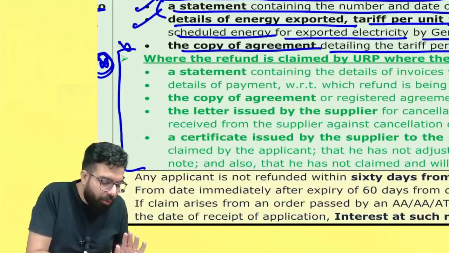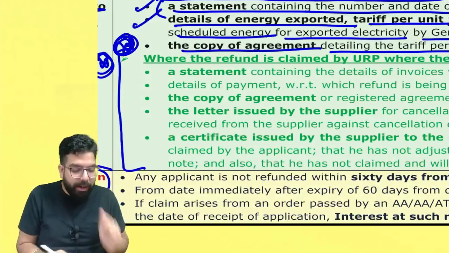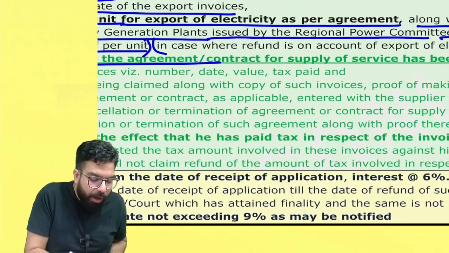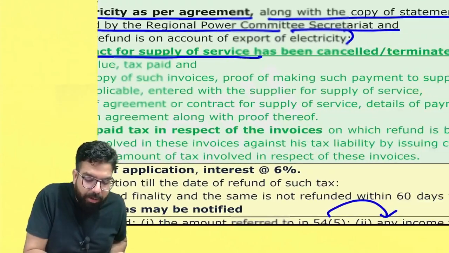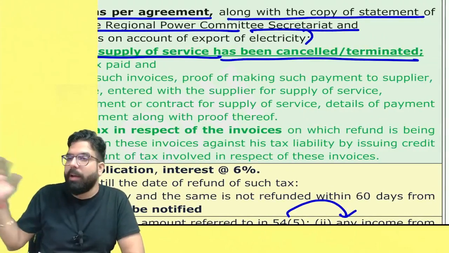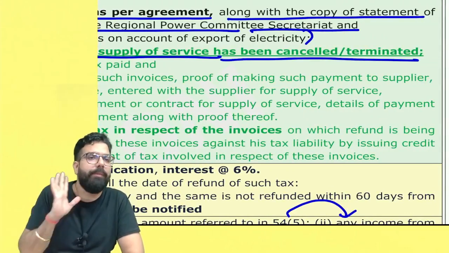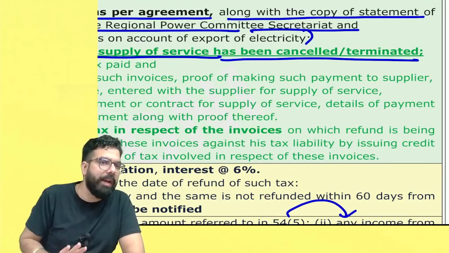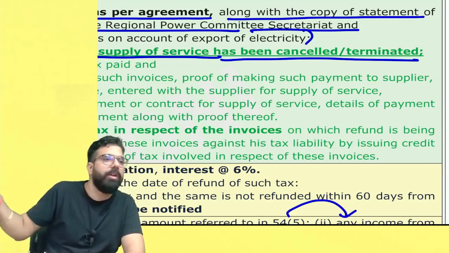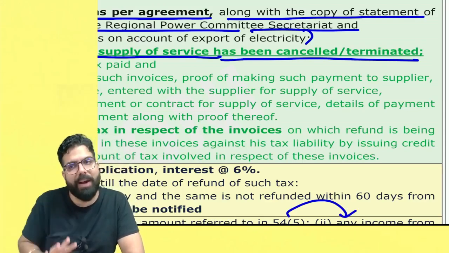Secondly, whenever refund is being applied for or claimed by an unregistered person where the agreement or contract for supply of service has been cancelled or terminated. For example, I had done an agreement with a person to give me a flat, and for the flat I had given an advance. Now, after 2 or 3 years, he returned the advance to me because the contract got cancelled; he was not giving the flat within time.